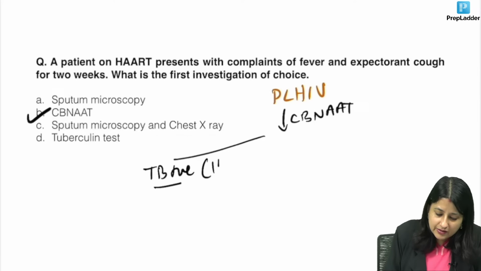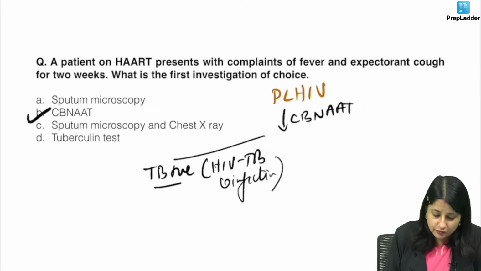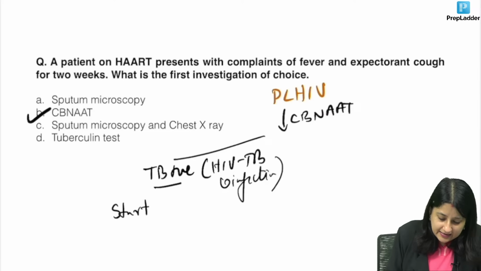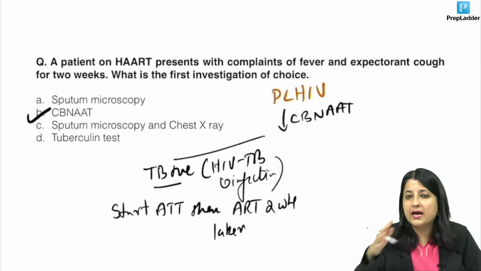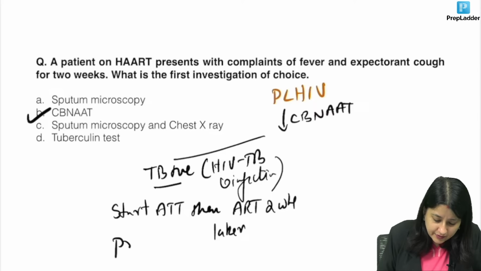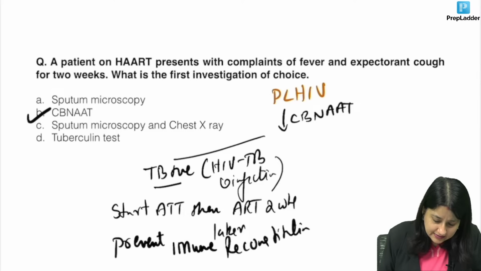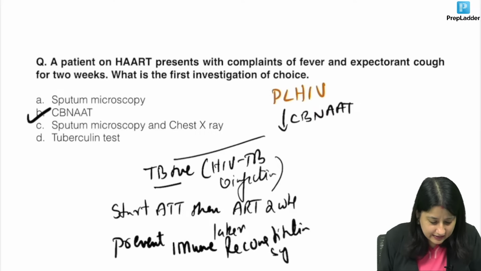HIV TB co-infection. So over here, what is the first thing that we have to start? Start ATT, then ART 2 weeks later. Then ART, how many weeks later, guys? 2 weeks later. It usually takes 2 to 6 weeks to shift them to ART, and it is done to prevent IRIS, immune reconstitution syndrome. To prevent immune reconstitution syndrome. Very good, Ashu. Highly active antiretroviral.